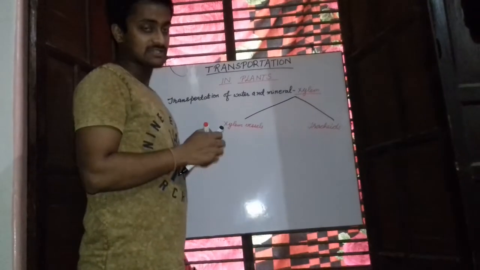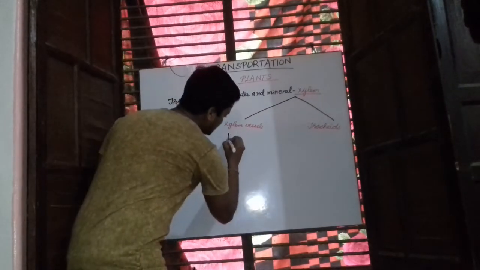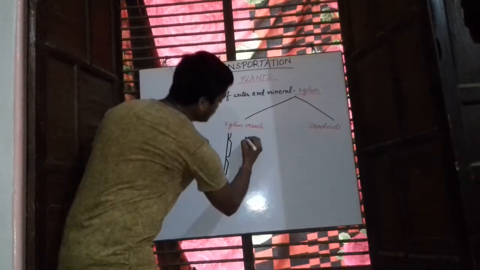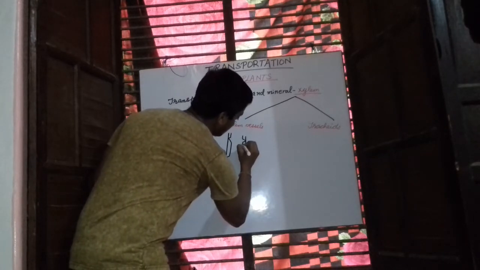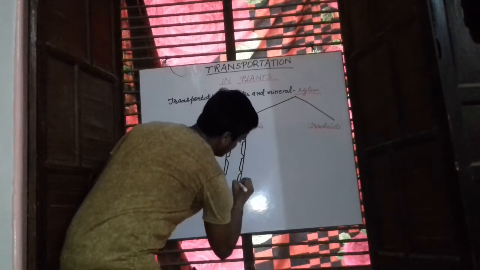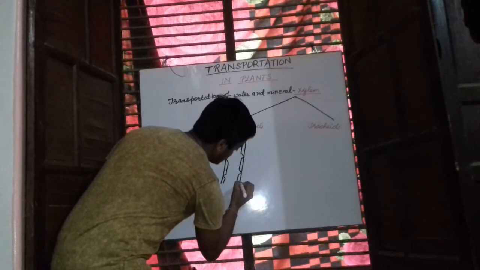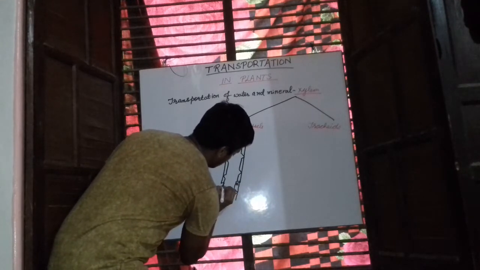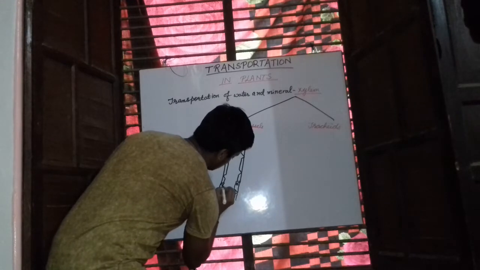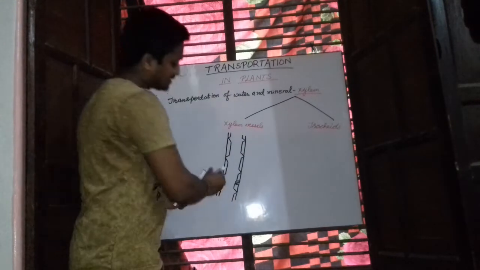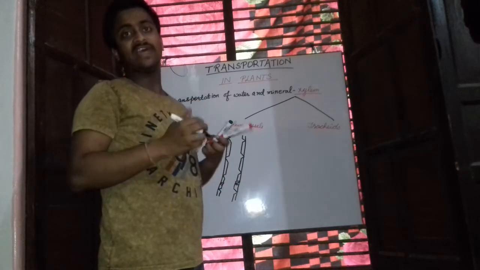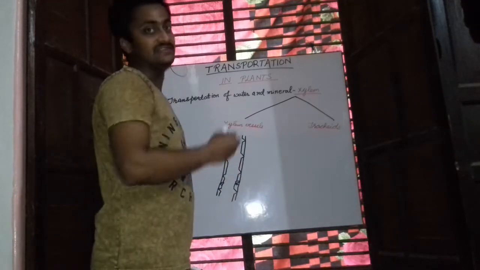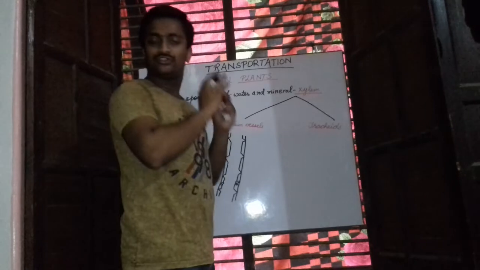What is the structure of these xylem vessels? These xylem vessels are actually very elongated cells. Due to their elongated structure, they appear like a drain pipe. These xylem vessels form a drain pipe and they run from the roots to the stem to the leaves as well. These xylem vessels are dead